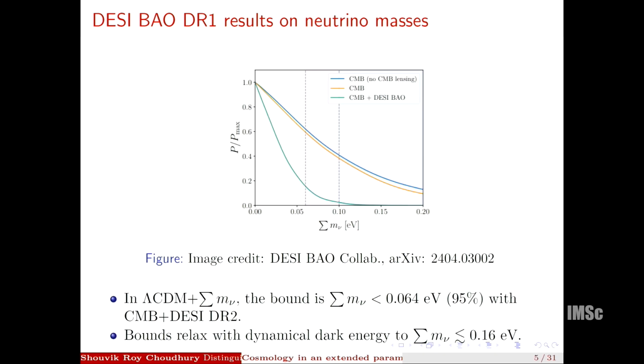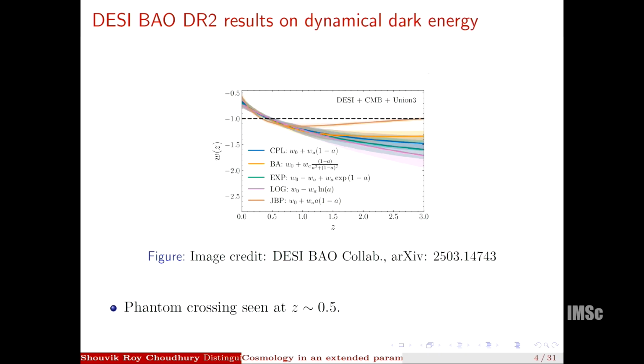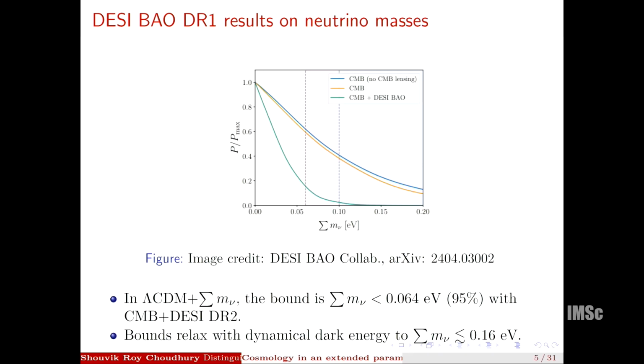Now, this uses total 8 parameters basically. 6 parameters for lambda CDM and then 2 for dynamical dark energy.